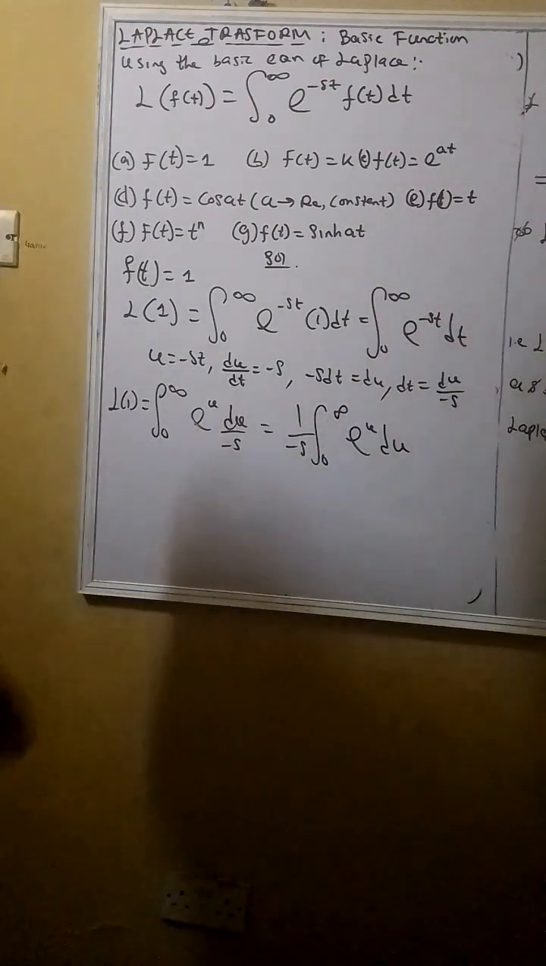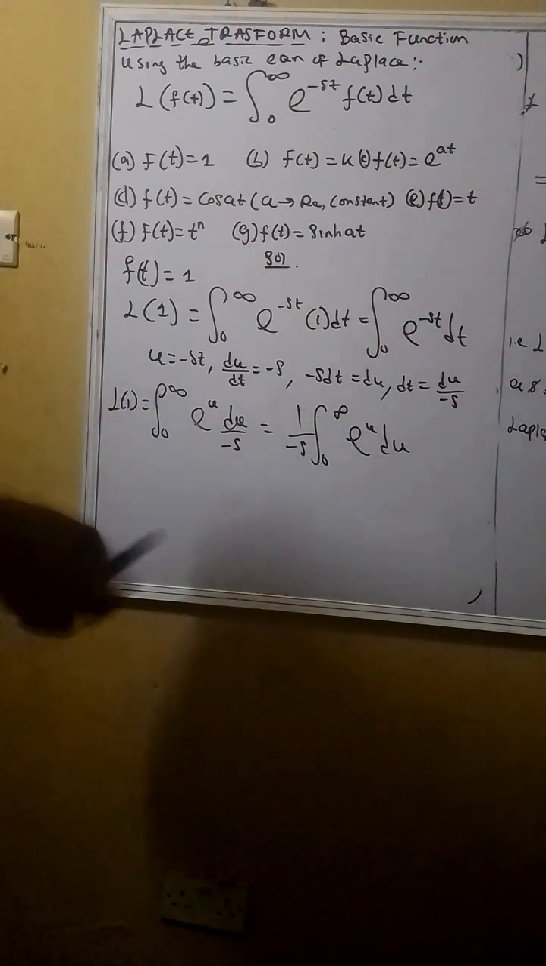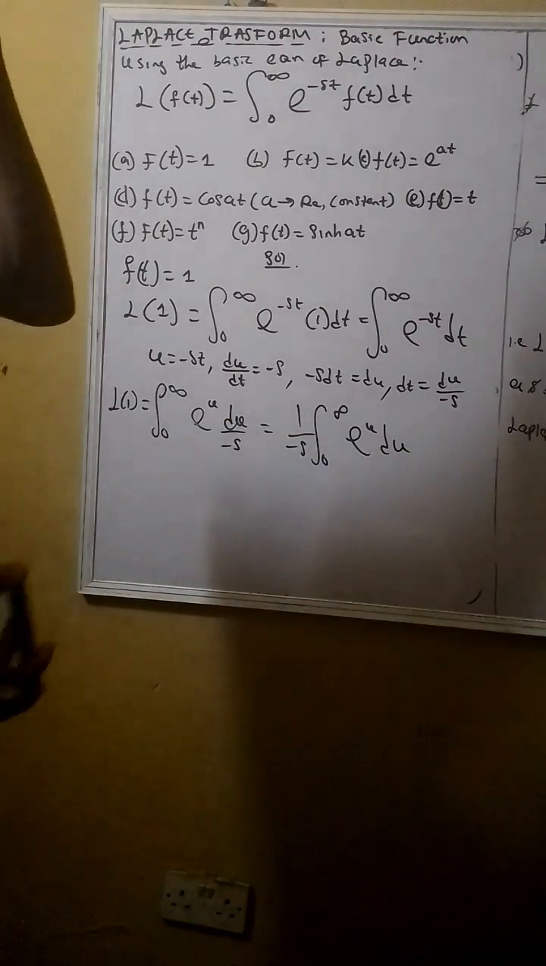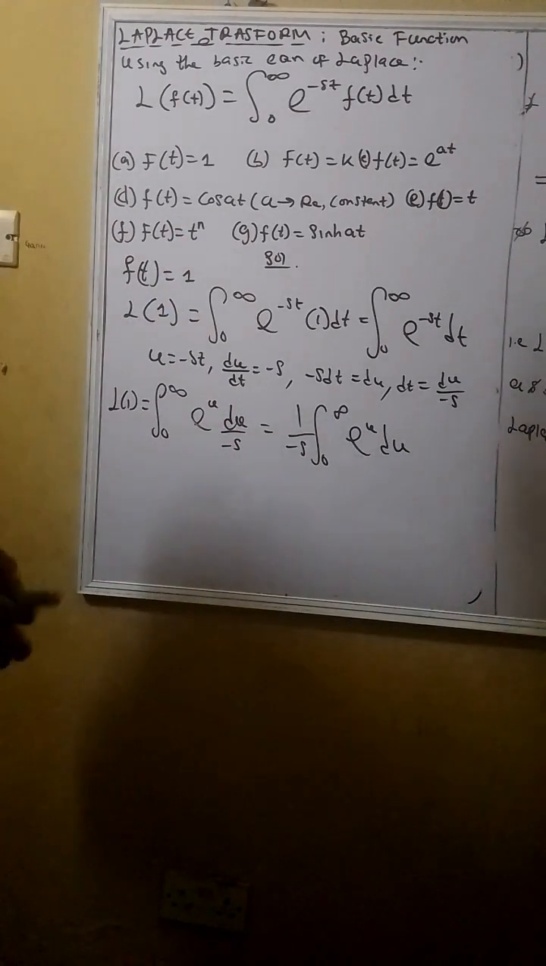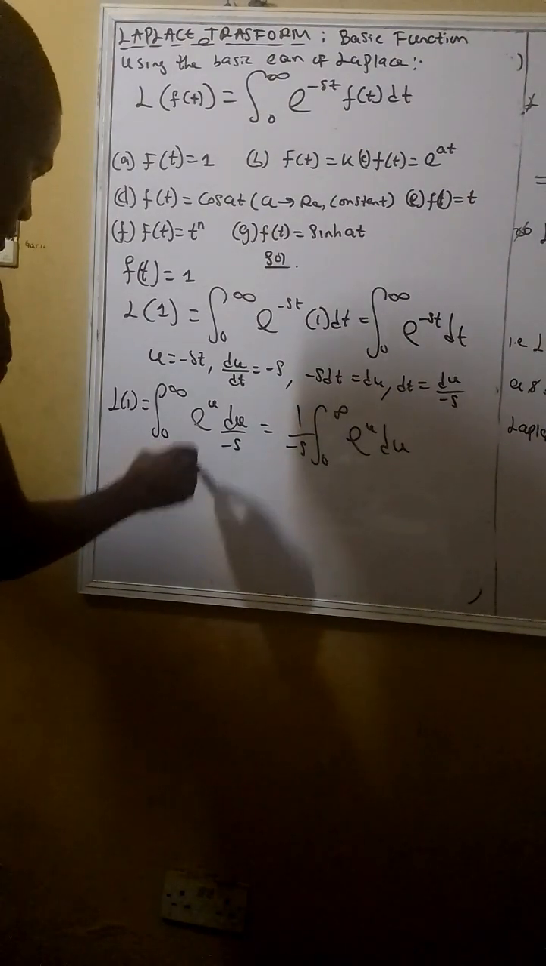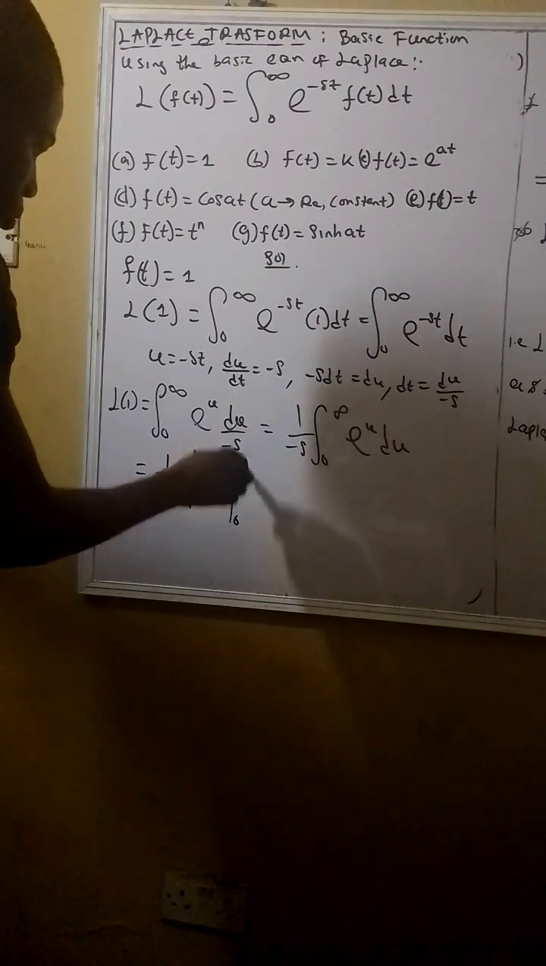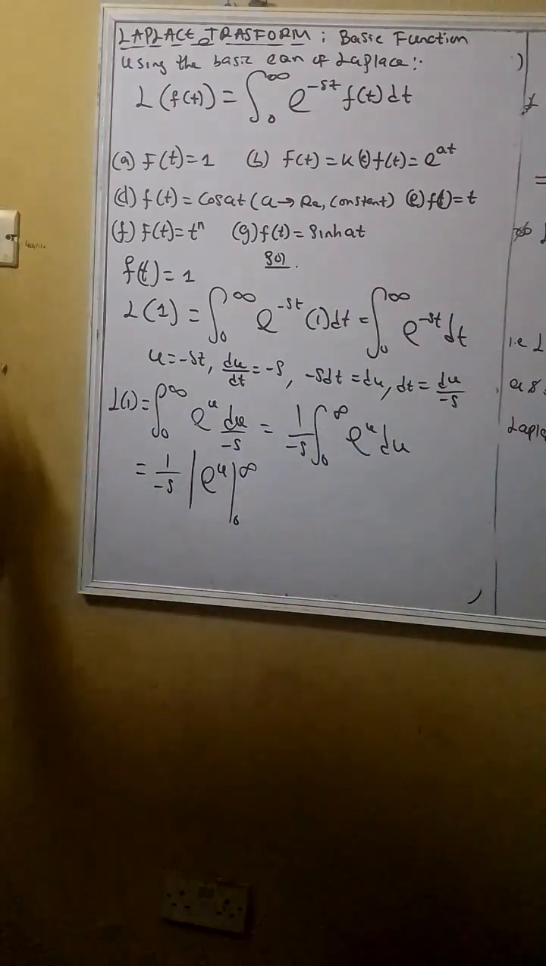And if you are someone who is not new to integral, you should know that if you integrate e raised to power u, it will surely give you e raised to power u back. So from that aspect, you have this to be equals to 1 over negative s, then the value of e raised to power u from 0 to infinity. Are you with me?